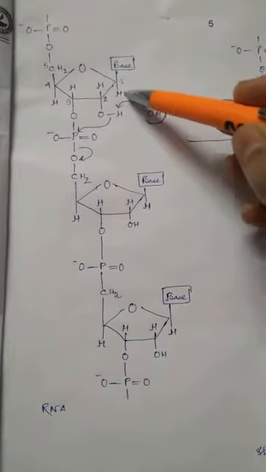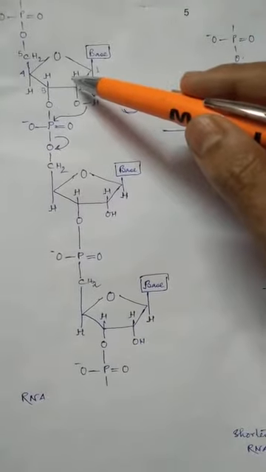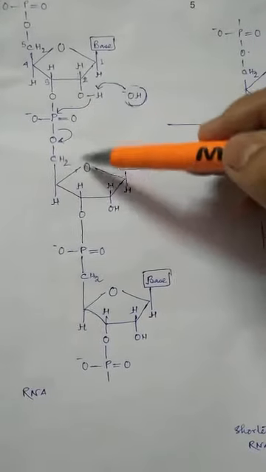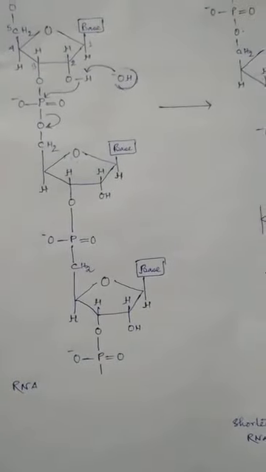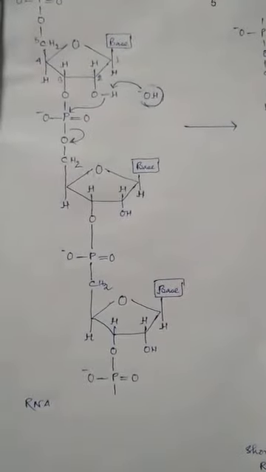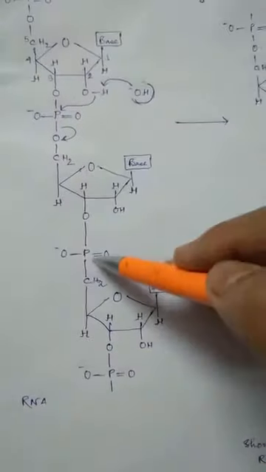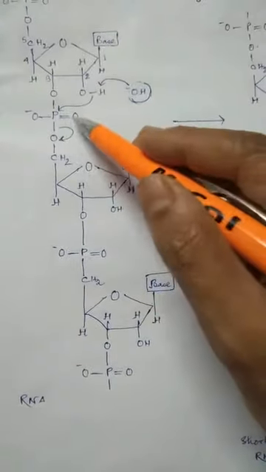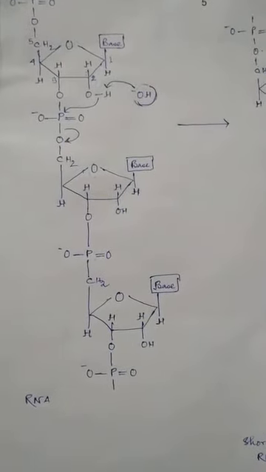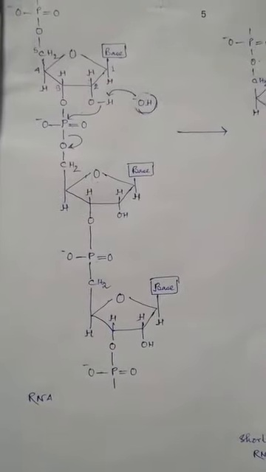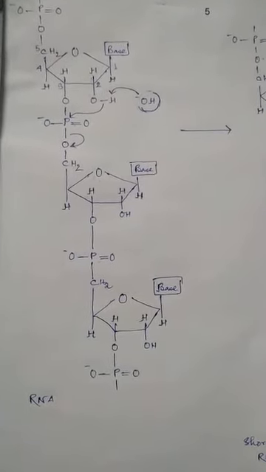Here in this strand, you can see the nucleotide molecules are staying together with the help of these phosphodiester bonds. These two are the phosphodiester bonds. With the help of this phosphodiester bond, the backbone has been formed in RNA.